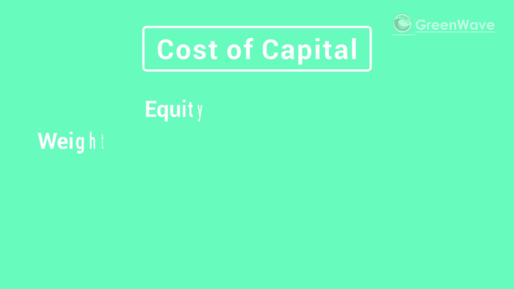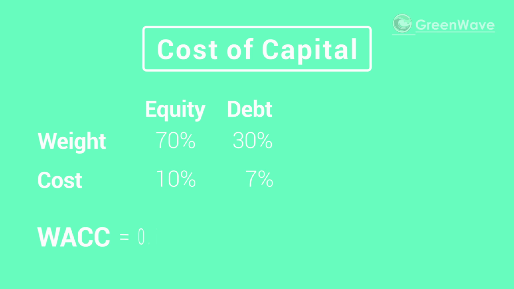So for example, consider an enterprise with a capital structure consisting of 70% equity and 30% debt, where its cost of equity is 10% and after-tax cost of debt is 7%. Therefore, its weighted average cost of capital would be 0.7 times 10% plus 0.3 times 7%, which gives us the weighted average cost of capital of 9.1%. This is the cost of capital that would be used to discount future cash flows from potential projects and other opportunities to estimate their net present value, NPV, and their ability to generate revenue.